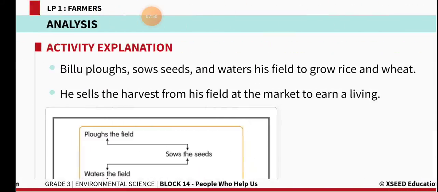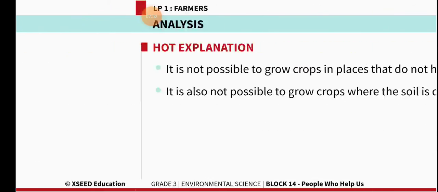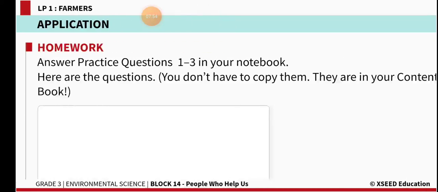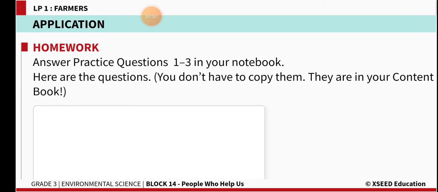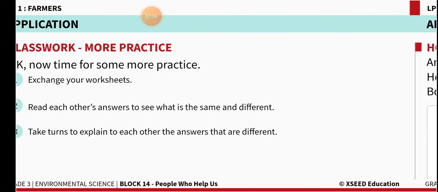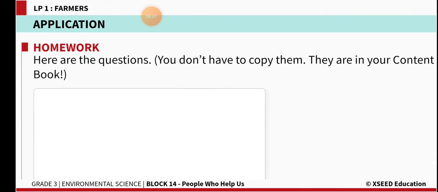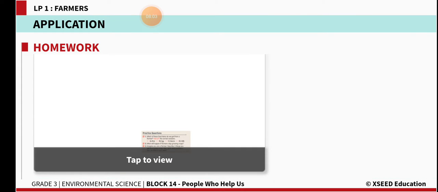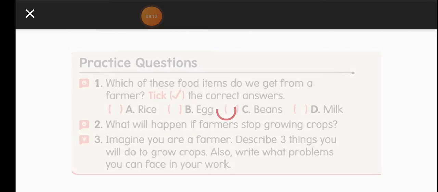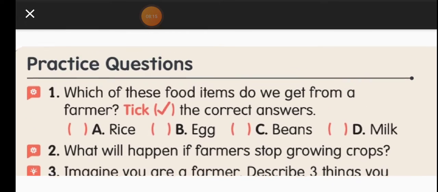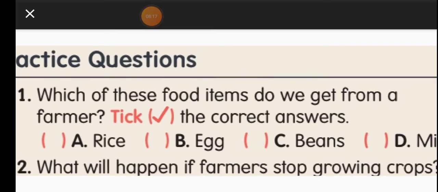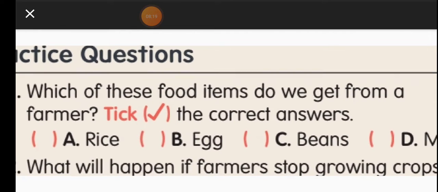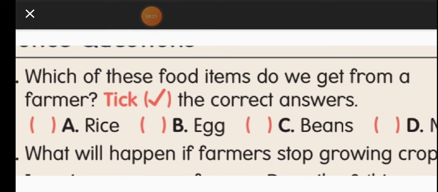And now we will go to the practice questions which are given in the textbook. Before moving on to the practice questions, you read 14.1 about farmers from your content book. After reading each and every line from the content book, then you try to answer the practice questions which are given in 14.1. So the first one is, which of these food items do we get from a farmer?